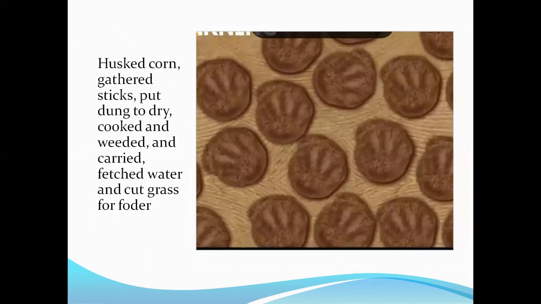So this is a picture of how she dries the corn, how she does the work. I don't have all the pictures, of course, but this is one of the pictures as an example that I wanted to show, that as a young girl, what she does, which is not supposed to be done. She's supposed to be playing around with friends and having fun, but this is what she does.